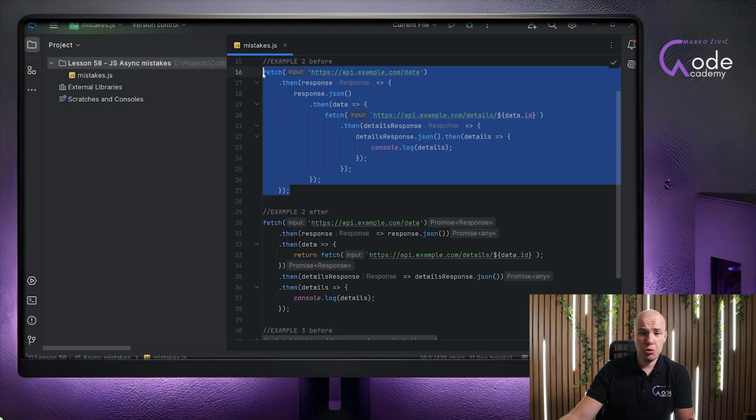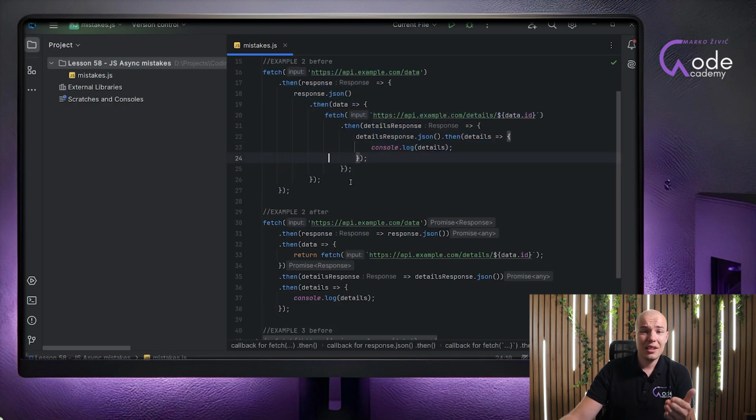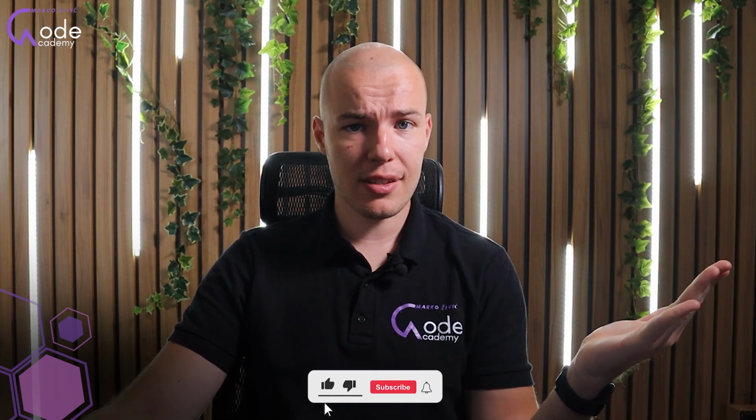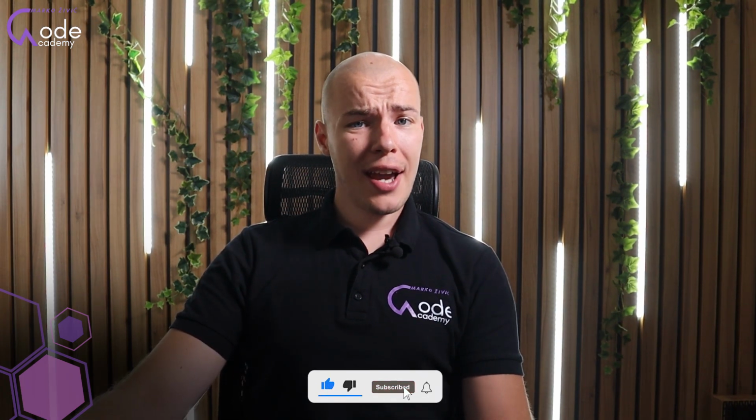So that is why you do not want to be nesting your promises, because you already have support for then blocks, and also catch blocks that allow you to completely remove nesting from your promises. In 99% of situations, of course. And there you have it. That was the issue with nesting of your promises, which means that we are heading right to our mistake number 3. And this mistake is ignoring errors.